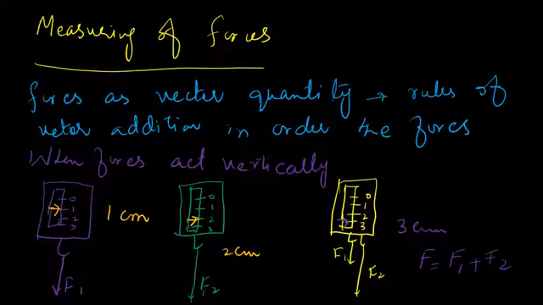When both forces act in the same downward vertical direction, we can add the forces. One reads 1 centimeter, the other 2 centimeters, and their combined effect is 1 plus 2, equal to 3 centimeters.